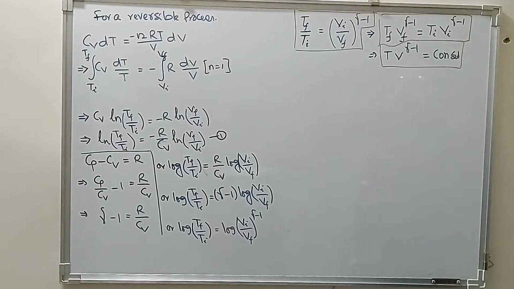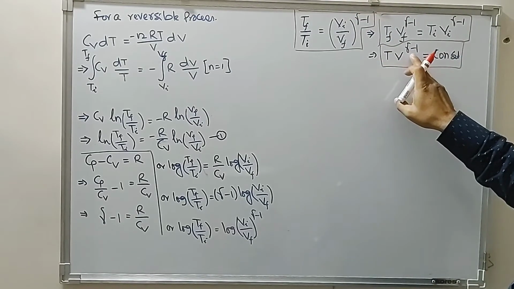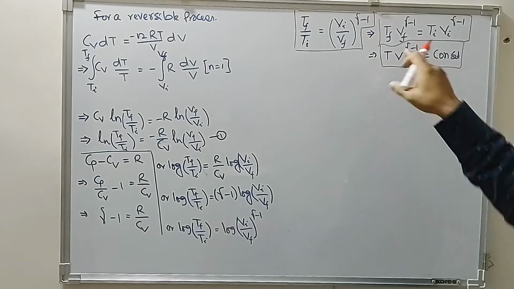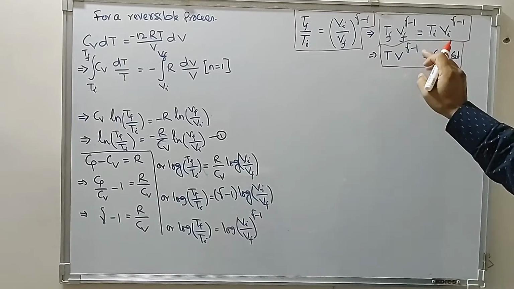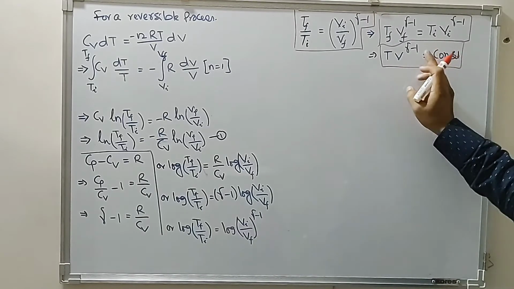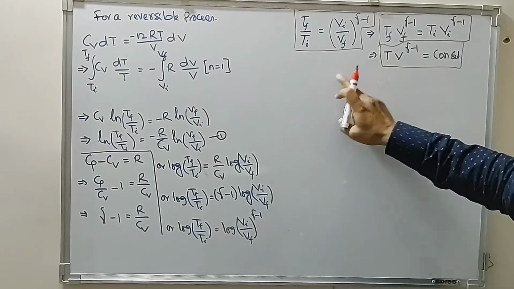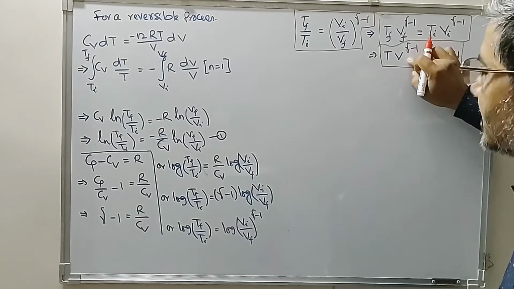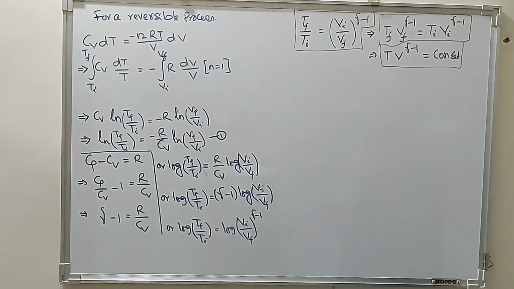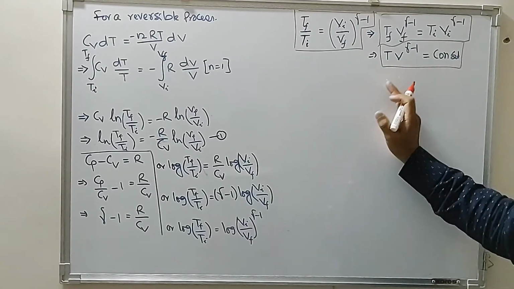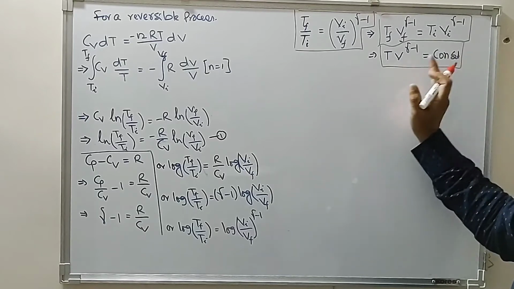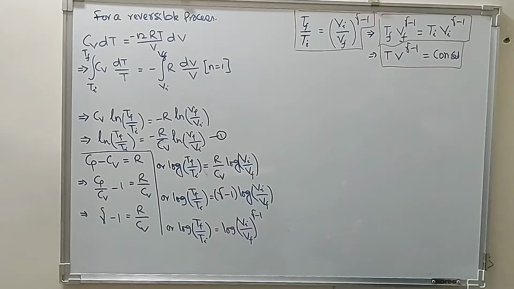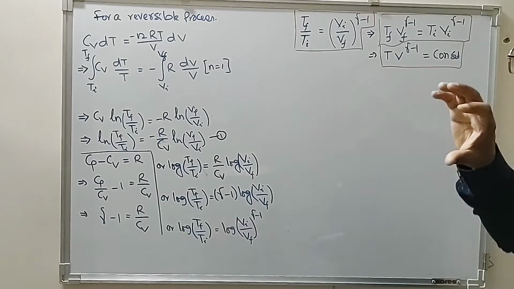This represents the temperature and volume relationship for an adiabatic reversible process. This depends on the atomicity of the gas, because gamma changes with the atomicity of the gas. For monoatomic gas, it was found to be 1.66. For diatomic, 1.4. For polyatomic, this is 1.3. So while doing the sums, we have to be very careful about the nature of the gas, whether the gas is monoatomic, diatomic, or polyatomic. Now this is temperature volume.